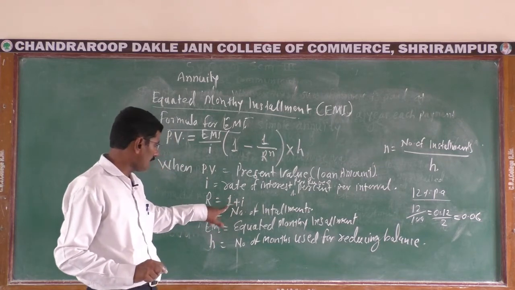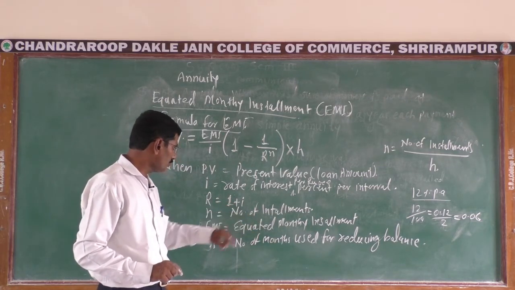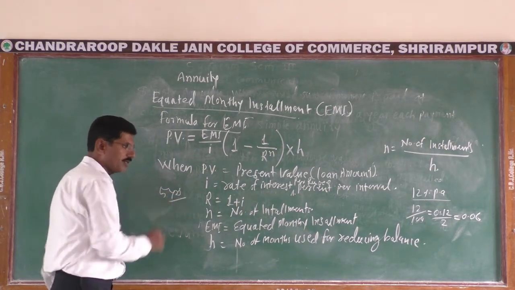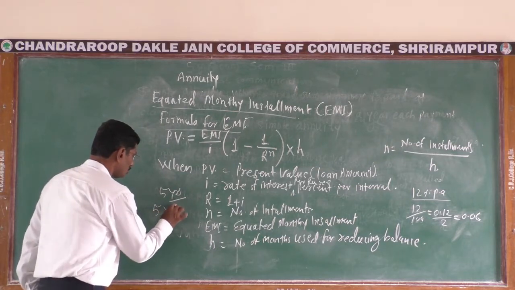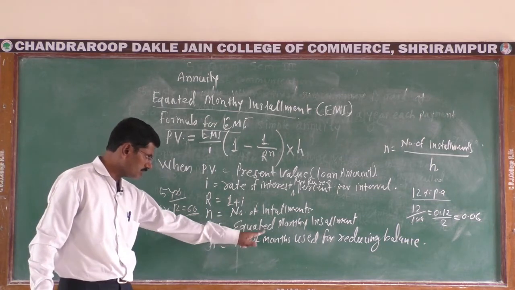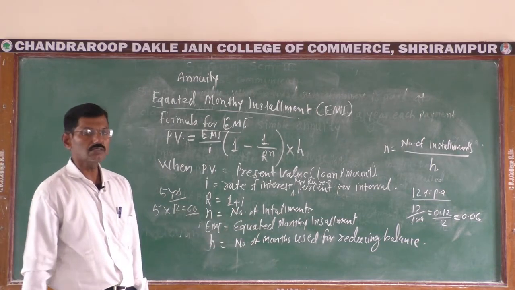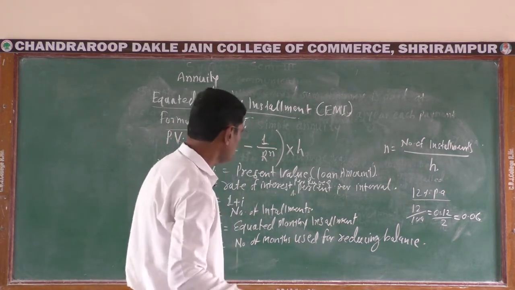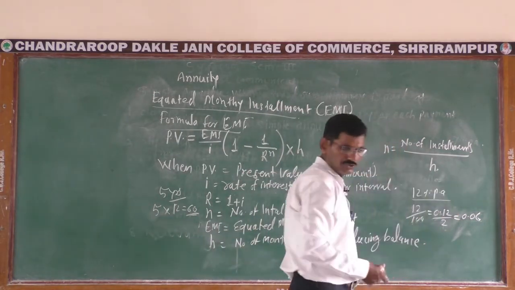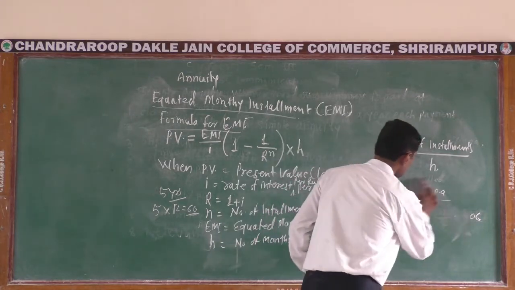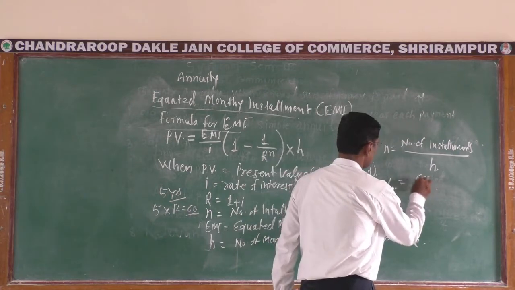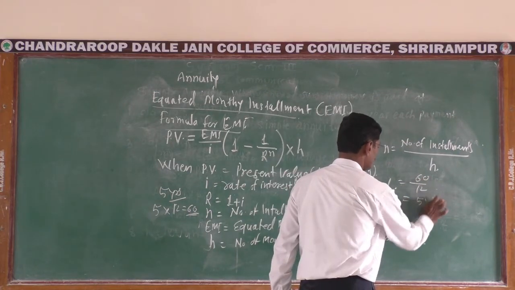Then R is 1 plus I. N means number of installments. For example, if there is a span of 5 years, it means 5 into 12, that is 60. N is equal to 60. And here H means number of months used for reduction. If reduction is yearly, then H is equal to 12. Here we have to obtain n. If repayment is yearly, then n is equal to 60 upon 12, that is 5. N is equal to 5.